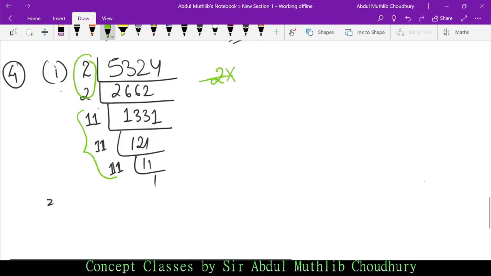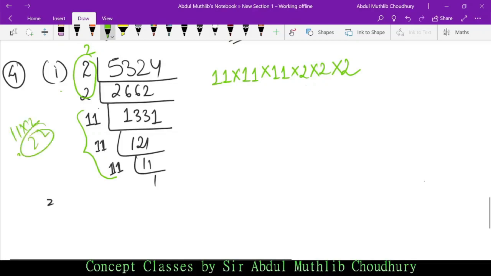So let me put it this way: 11 into 11 into 11 into 2 into 2. I'm just changing the order for your explanation. This is what we have after factorization. The question says, what is the smallest integer which should be multiplied? It should be 2. Why? Because a 2 is missing here. Had there been another 2, the 2s would have been in a triplet, and 11 would have been in a triplet. So the answer is 2.